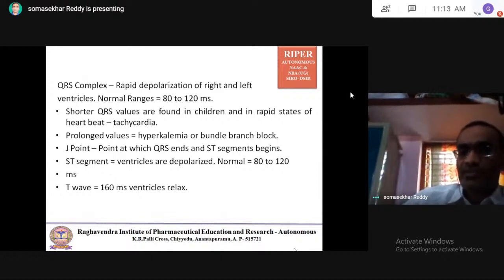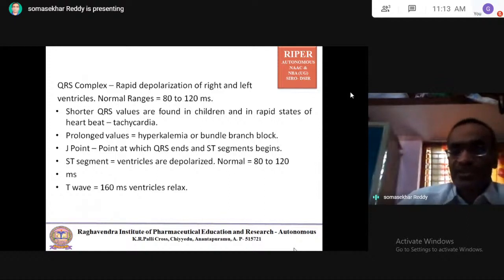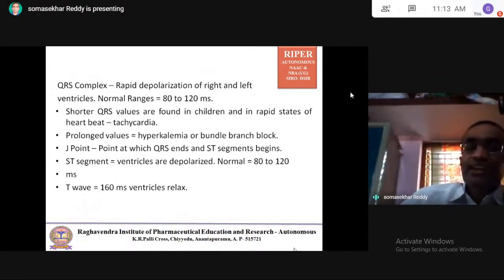Once again, waves and segments mean transmission of the impulse. First you can remember the representation of each wave. P wave represents the atrial depolarization. QRS complex represents depolarization of the ventricles. The ST segment also comes under the depolarization of the ventricles. T wave indicates ventricular repolarization.